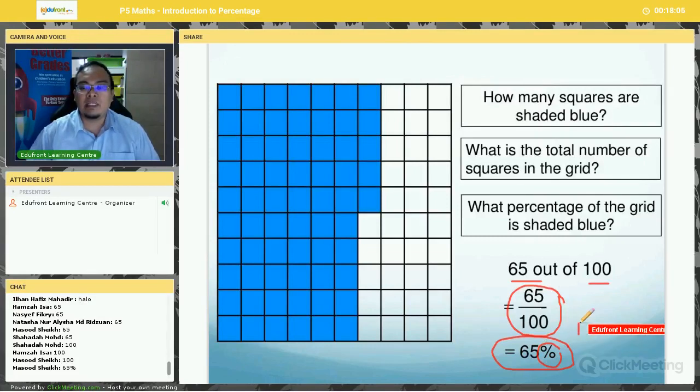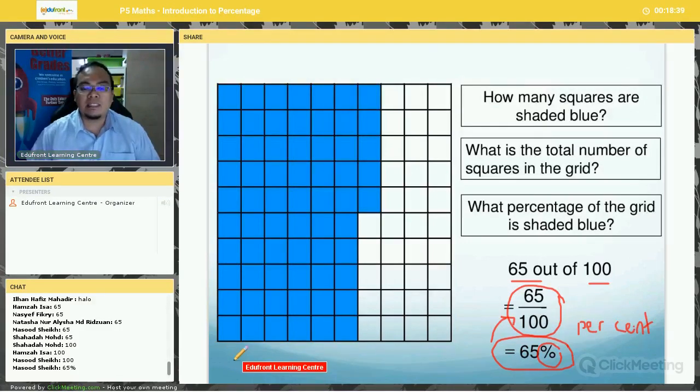This symbol means percent. So percent means per 100. So 65% is basically the same as 65 over 100. So the base here is fixed at 100. All right. So that is a basic foundation of percentage.